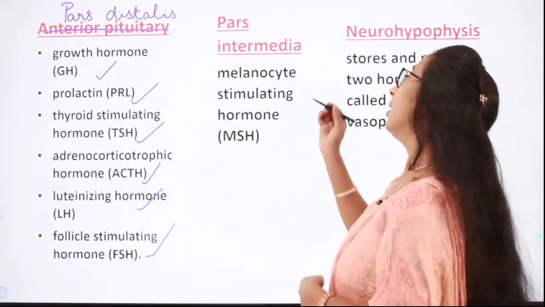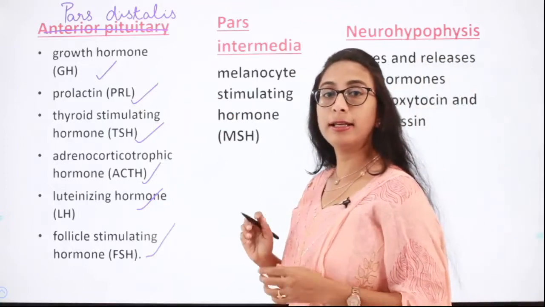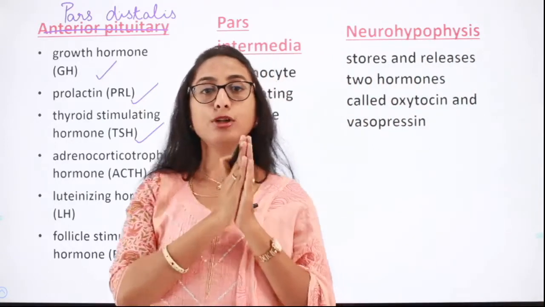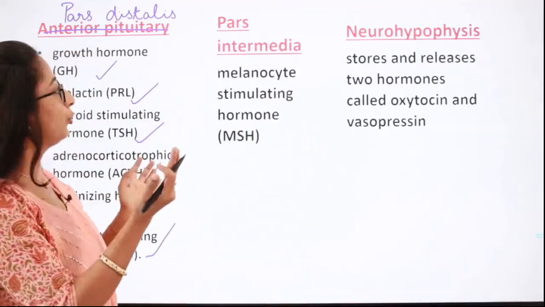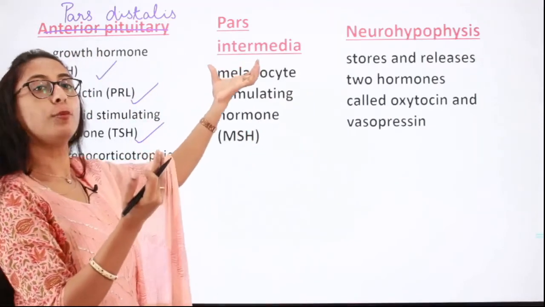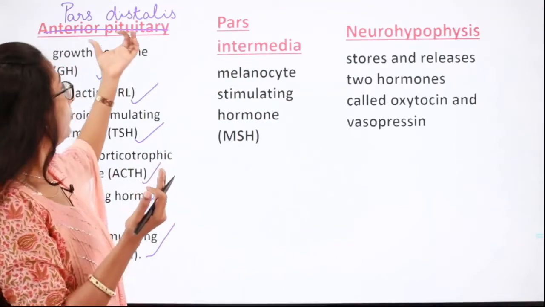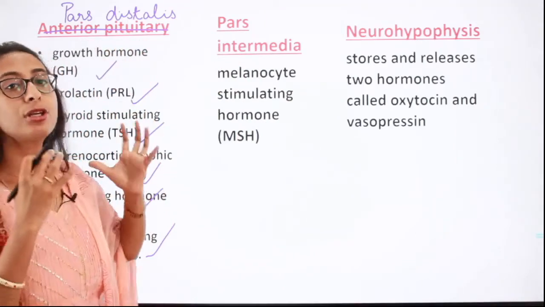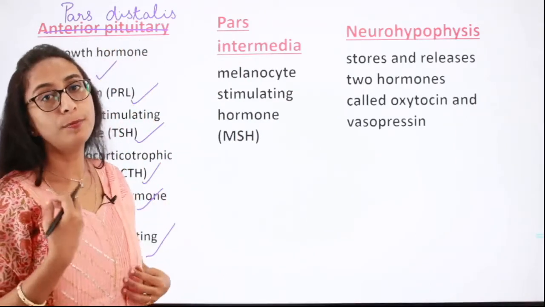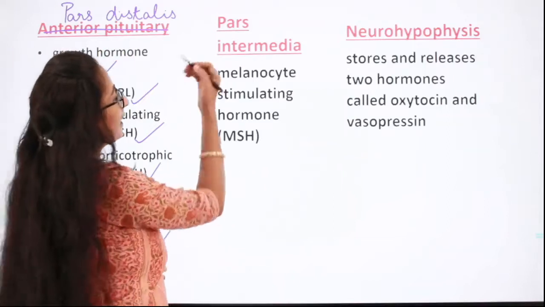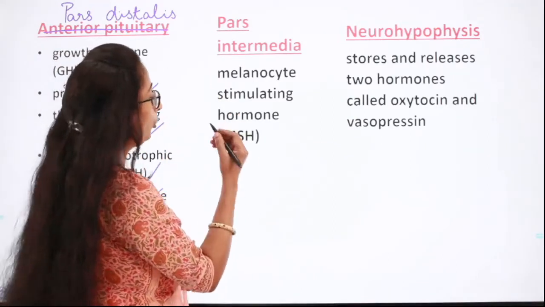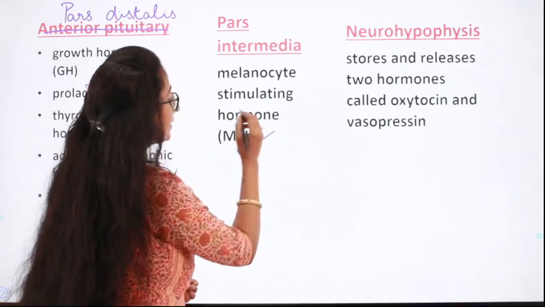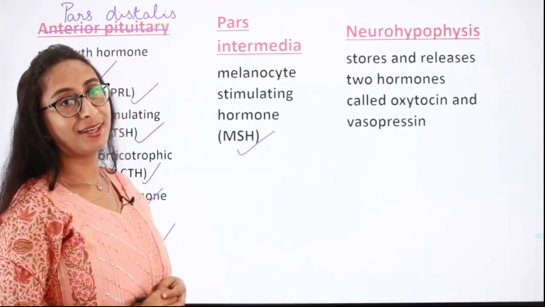Next is the pars intermedia, the part of the pituitary gland which separates the anterior lobe from the posterior lobe. Since it is almost merged with the pars distalis, it also comes under the anterior pituitary gland. The pars intermedia secretes a hormone called melanocyte stimulating hormone.